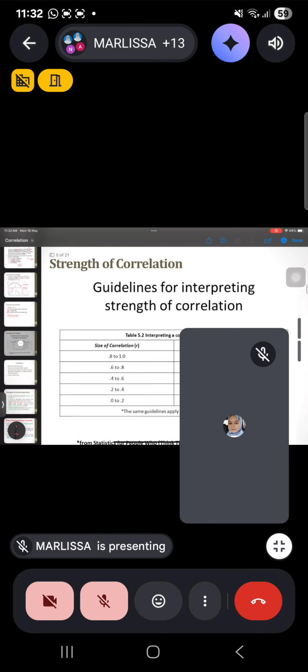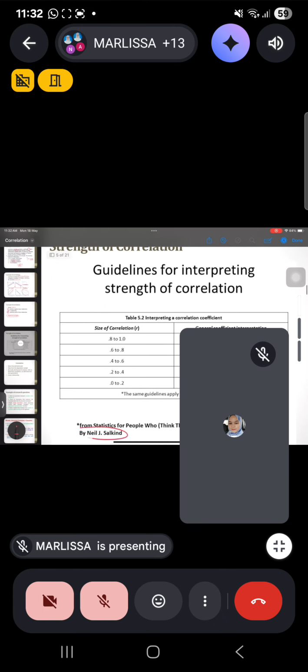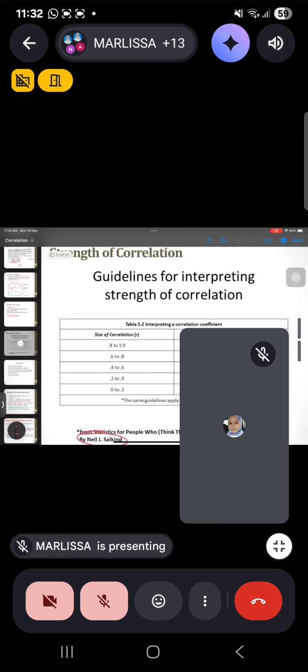So you can see here the strength of correlation according to Neil. Neil says here that if you have less than 0.4, you have weak relationship. And if you get 0, meaning that you have no relationship.